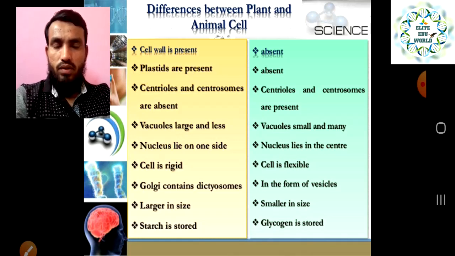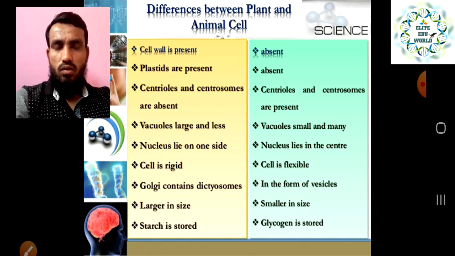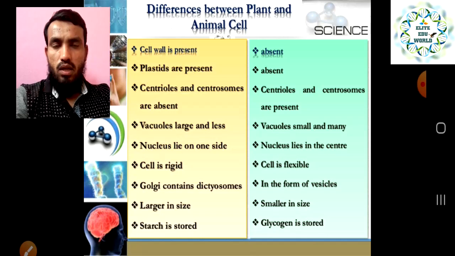So that is also a difference, and we have seen it in detail in our previous slide: what vacuoles are and what the function of vacuoles is, right? The vacuole is covered by a membrane called the tonoplast, and the material present inside the vacuole is called cell sap or tonoplasm.